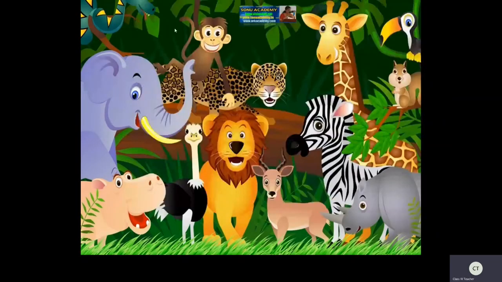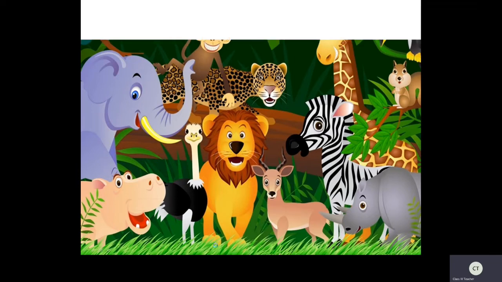Now see here, some more pictures are there which you can identify and separate. Here you identify two birds, children, which don't have external ears. Can you see this ostrich? Yes. Now here, pelican, can you see? Yes. Do they have external ears? No, that is covered by feathers. But here, can you see these animals have external ears? Yes, children. Good.